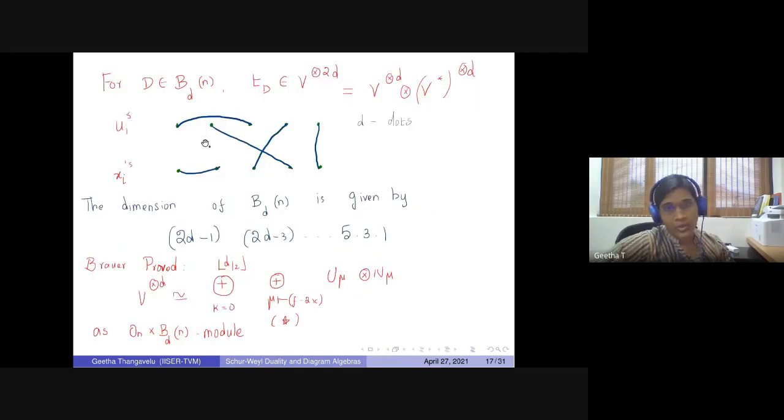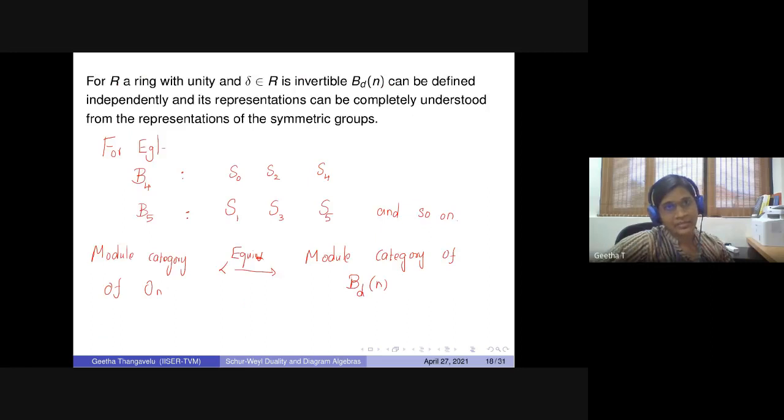Although these Brouwer algebras come as centralizers of the orthogonal group, these algebras can be defined independently, just like an algebra. You take any ring R with unity and delta an invertible element in R. Then the Brouwer algebra on D vertices with delta, there is no longer N, can be defined independently, and its representation can be completely understood from the representations of the symmetric group.